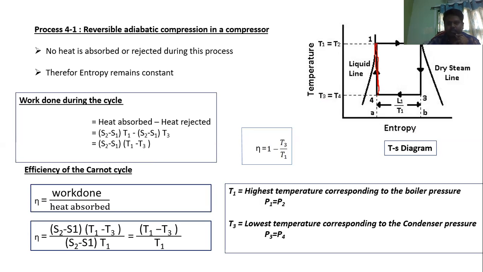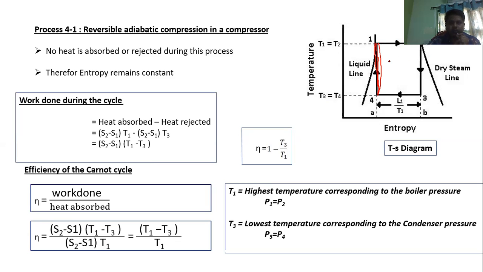This condensed liquid is sent to the turbine. So 1 to 2 is the turbine. Process 1 to 2 is the turbine, and 4 to 1 is the compressor. So what is happening in the compressor? From 4 to 1, the water is getting compressed, and that compressed water enters into the turbine. 1 to 2 is the turbine.